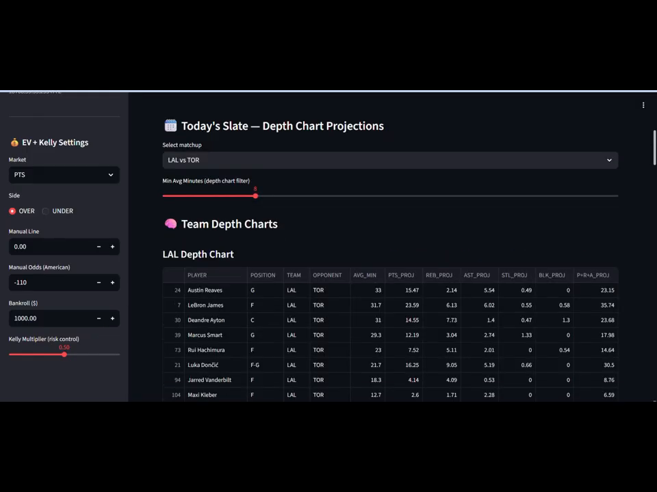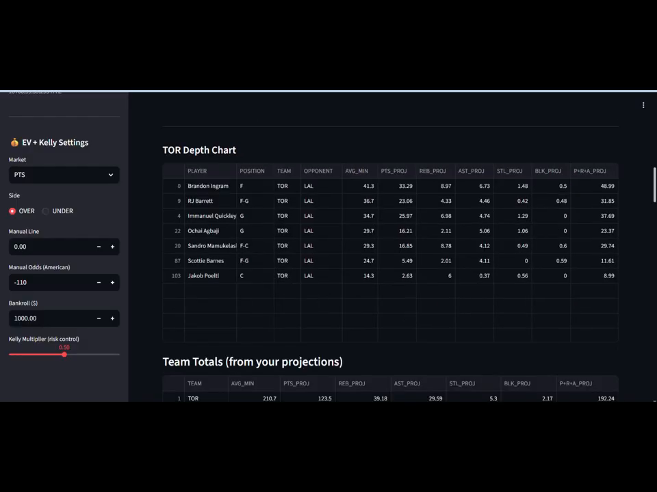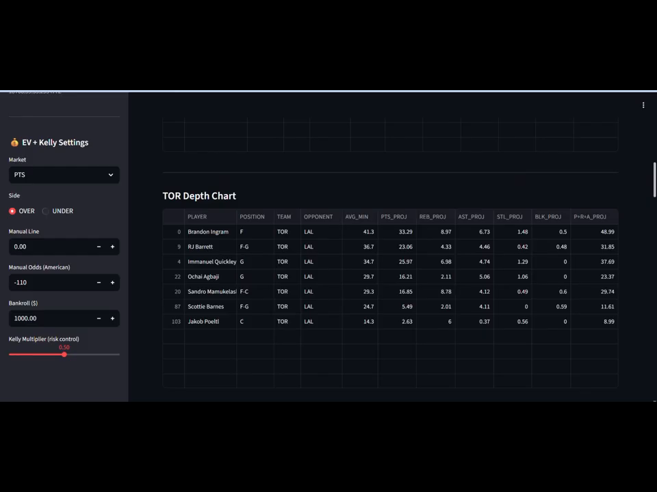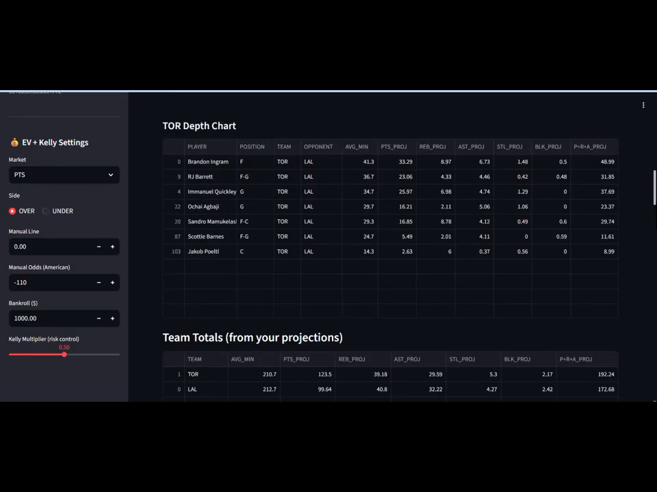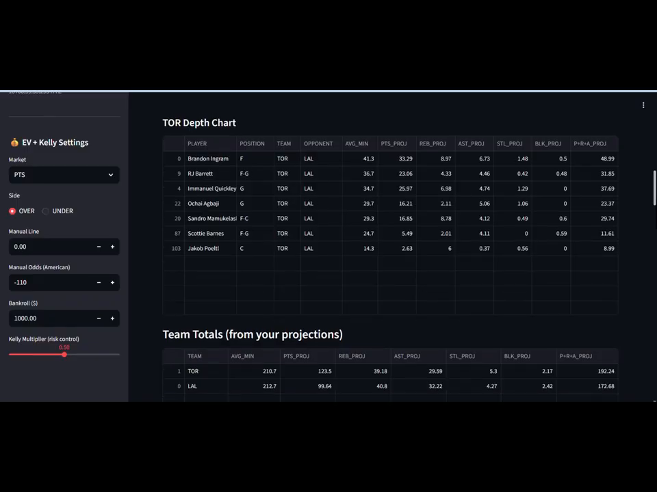Of course, here's your top roster for the Lakers. We are roster aware, and here is your depth chart for the Lakers. So the model is projecting Toronto to win this game.